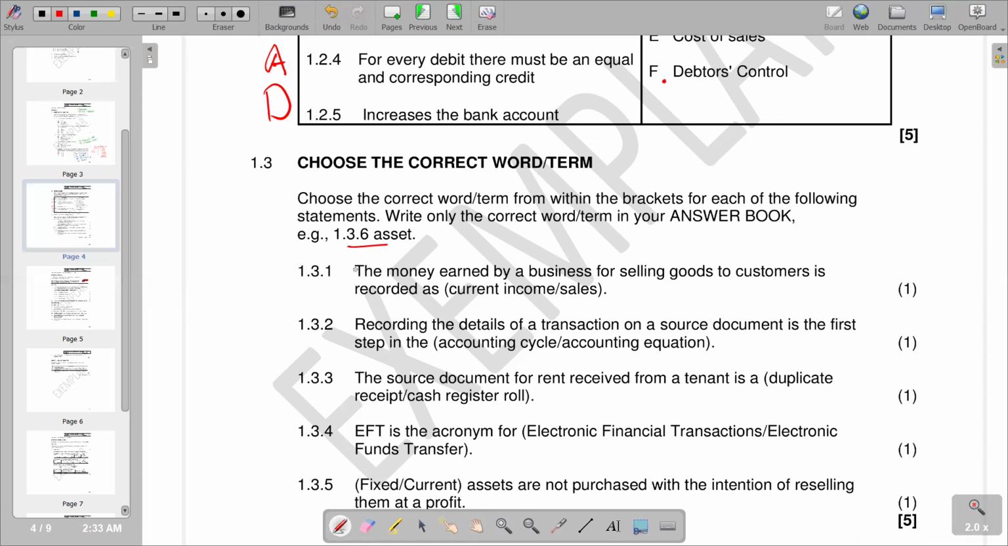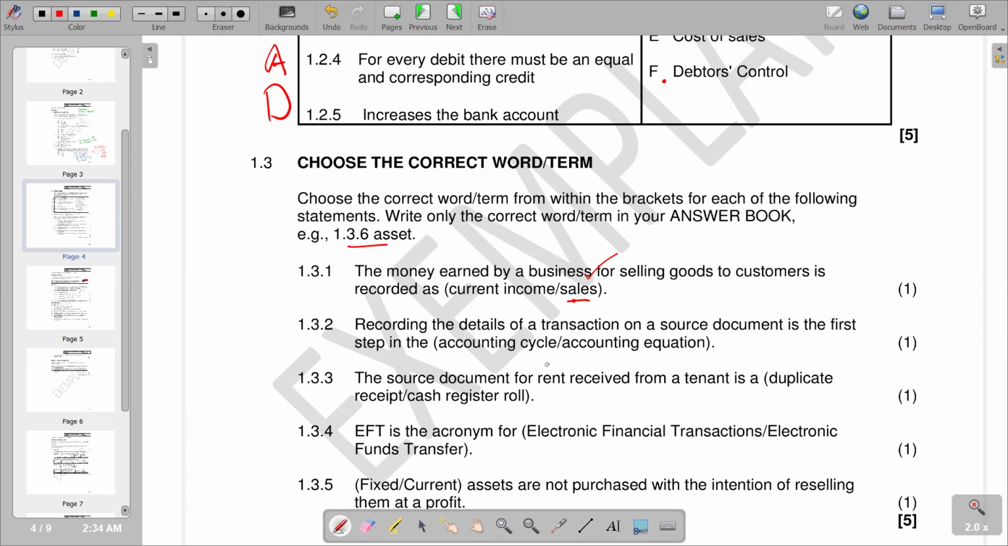Then now is the money earned by business for selling goods to customers is recorded as. Remember, when we are selling goods to customers, we regard them as sales. It's not a current income, but we regard it's sales and it's a revenue. We say sales. So sales is the correct term that we have there.